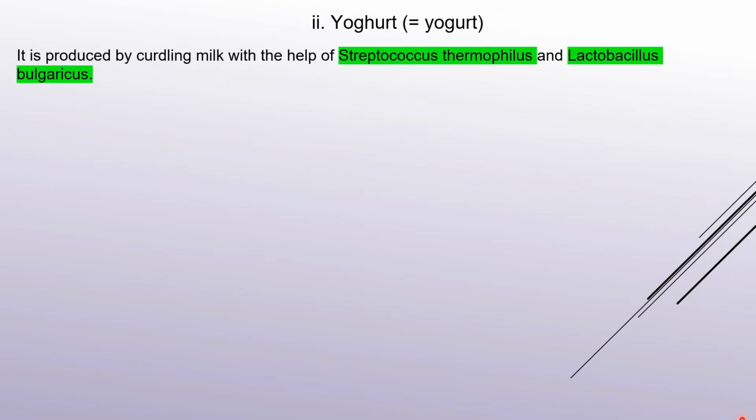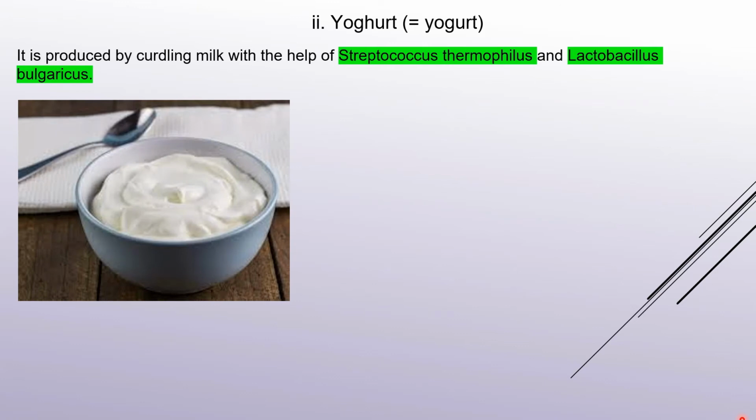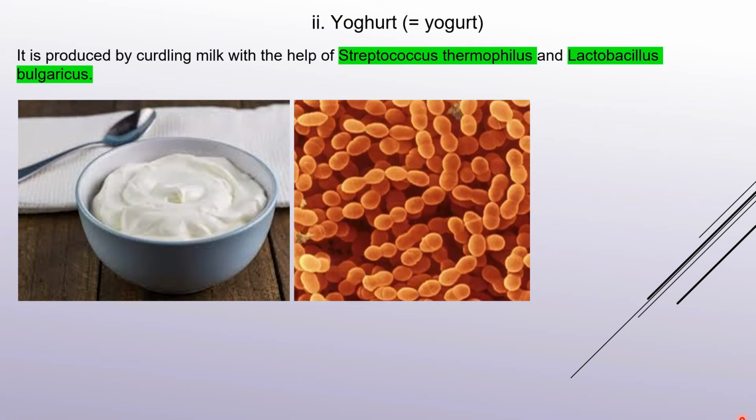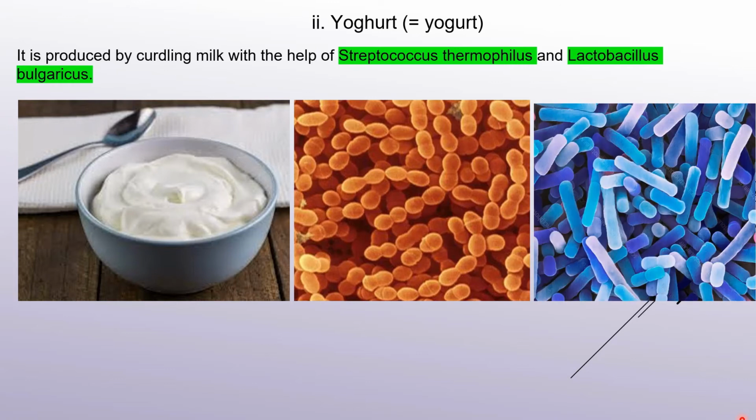Yogurt. Now what is yogurt? It is produced by curdling milk with the help of Streptococcus thermophilus and Lactobacillus bulgaricus. The difference between yogurt and curd is with respect to the microorganisms involved. This is Streptococcus thermophilus. The word thermophilus has been given because they can withstand high temperature, and this is Lactobacillus bulgaricus. Always remember, whenever there is the word bacillus, it means it is going to be rod shaped, and whenever there is the word coccus, it means it is going to be circular shaped. So in this picture you can see the organisms are circular, whereas in this you can see the organisms are rod shaped.